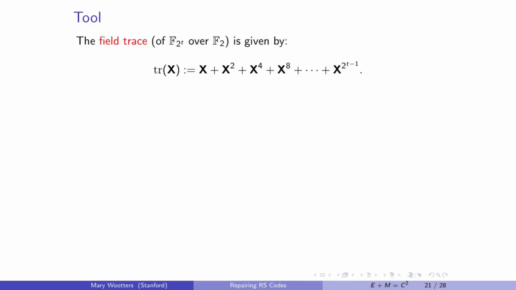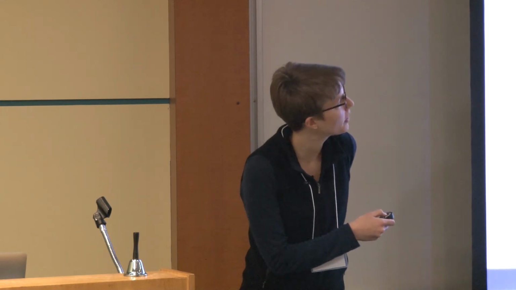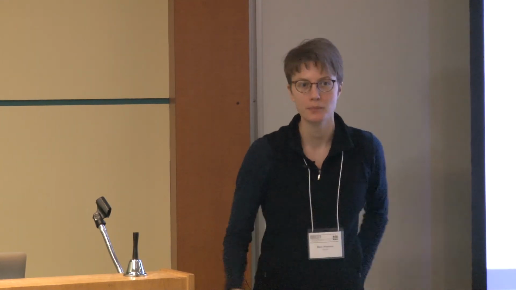Okay. So I'm going to need one tool, which is the field trace. If you've not seen this before, here it is. Or if you have seen it before and need a refresher. The trace of F_{2^t} over F_2 is just defined like this. It's this polynomial, x plus x squared plus and so on, plus x to the 2 to the t minus 1.